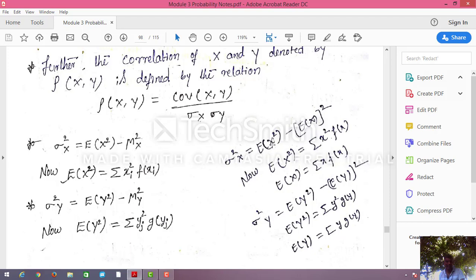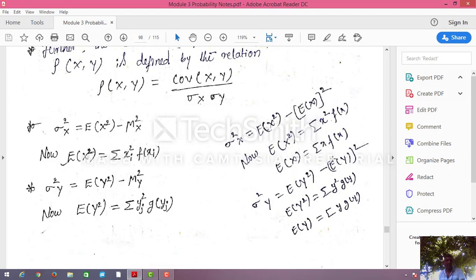Sigma x whole square is E of X square minus mu x whole square, where E of X square is summation of x square into f of x. E of X is summation of x into f of x. Sigma y whole square is E of Y square minus E of Y whole square, where E of Y square is summation of y square into g of y.